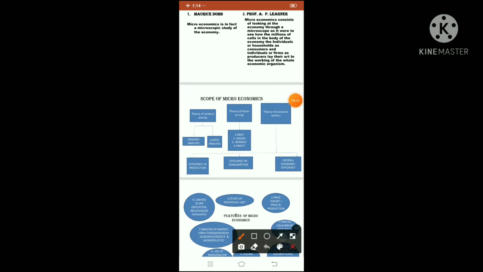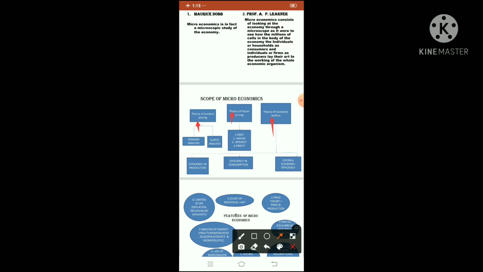Just listen to it properly now. See, can you see the chart over here? That is the scope of microeconomics. Now this scope of microeconomics is divided into three parts: theory of product pricing, theory of factor pricing, and theory of economic welfare. I am repeating again. According to this chart, it is divided into three parts: theory of product pricing, theory of factor pricing, and theory of economic welfare.